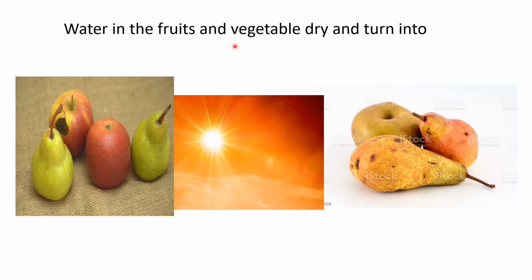So, juice is what? Water. So when the fruits are kept in the sun, the water in the fruits and vegetables dries and turns into water vapor.